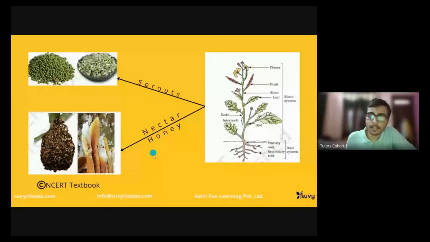As I was discussing about honey, honey comes from honeybees. We have a general understanding that honey comes from honeybees. But how do honeybees produce it? Honeybees first go to flowers. They collect nectar that is present in the flowers, and they convert that nectar into honey.